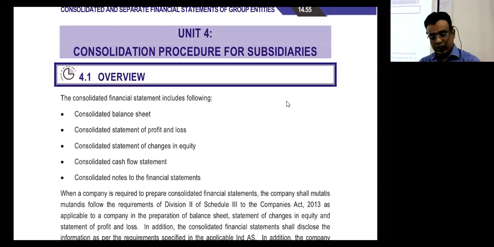Unit 3 is going to be covered along with units 4, 5, 6, because the unit 3 definitions are common for 4, 5, 6. What is my associate, what is my subsidiary, all those definitions are given in unit number 3. So that is common, and I will not cover it separately. I will come back to unit 4 directly. Units 1 and 2 we will discuss at the end of the CFS chapter, and unit 3 along with 4, 5, 6. Is it clear? So mainly we will focus on unit number 4.